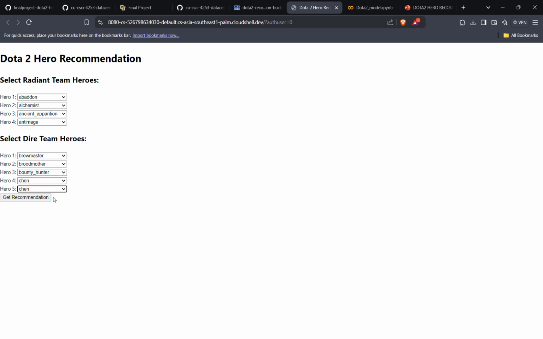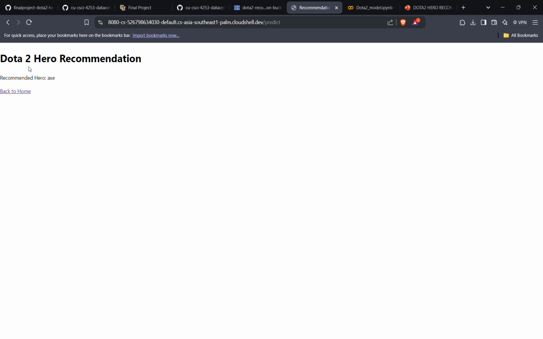If these are the heroes that are picked by the opponents, then if I click on recommend hero, the recommended hero is Axe, according to the model. So this model is saying that based on the heroes that you've input into this model, based on the heroes that the allies and the enemies have picked, the hero called Axe has the best chance of winning this game.